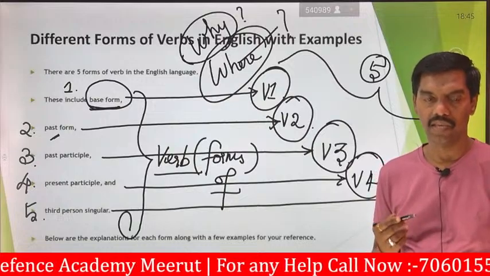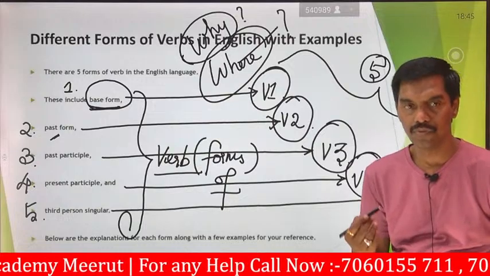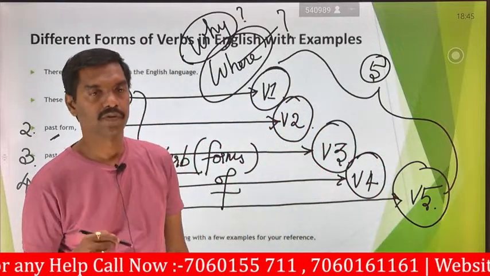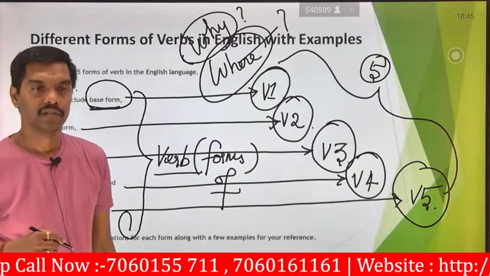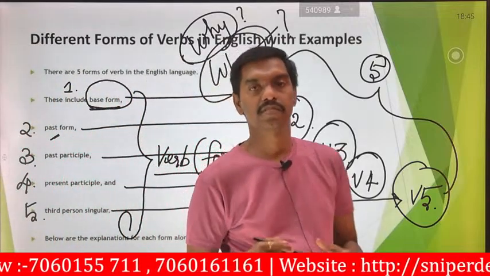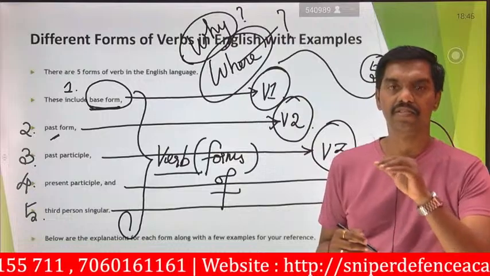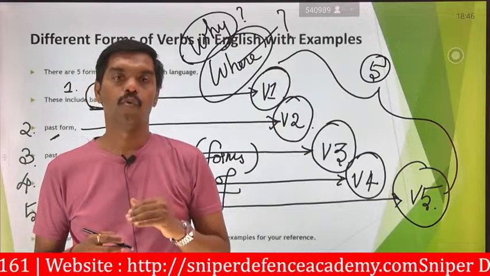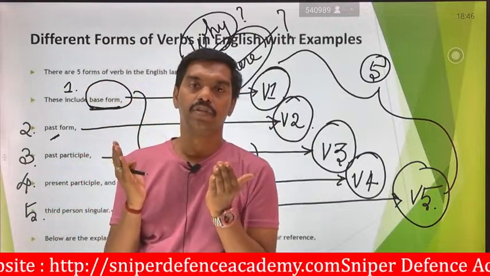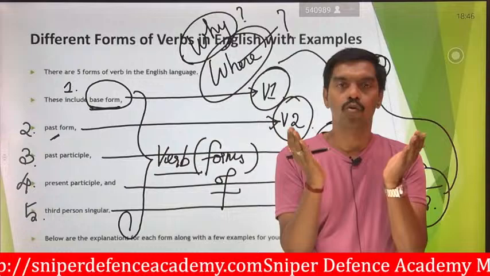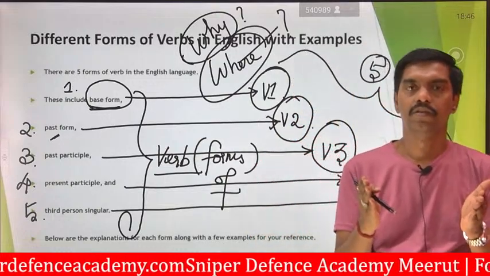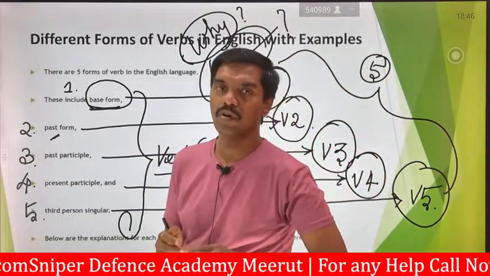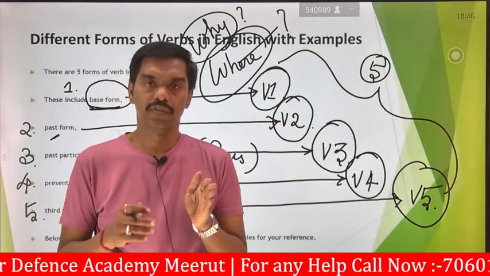We are going to study all these verbs V1 to V5 in terms of why, where, how and when to use them, and how to pronounce them. What type of sentences can we make, how can we shape and mold them, and what type of action takes place. That's the main motto of these verbs.